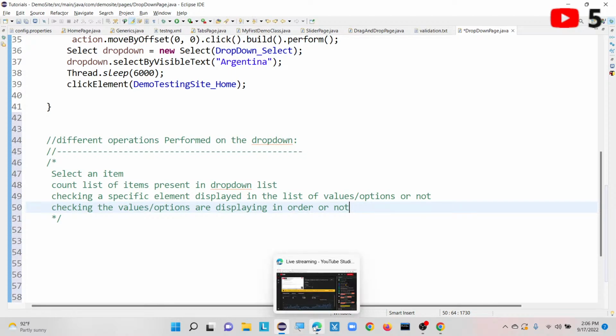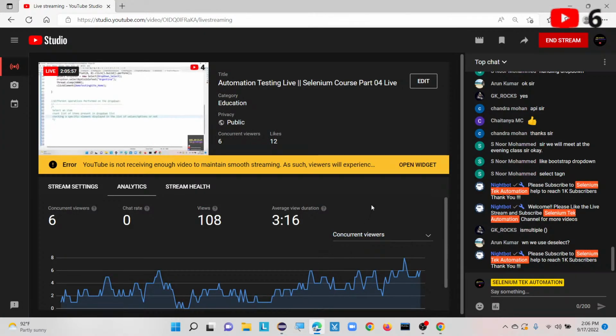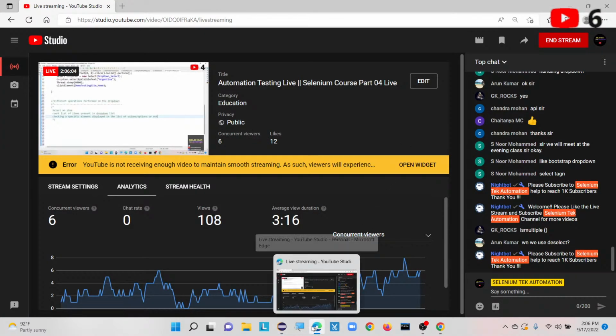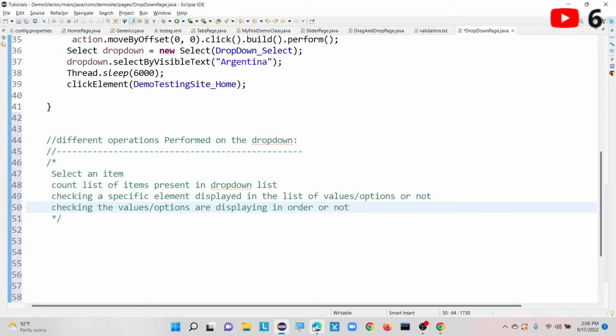How we can automate the drop down list concept. We can also use deselect as well, not an issue. There is one more method, that is called deselect. We can also deselect from the drop down list. If that is already selected, we can use the deselect method to deselect that particular element present inside that particular option.